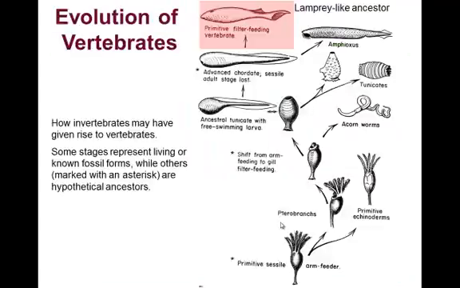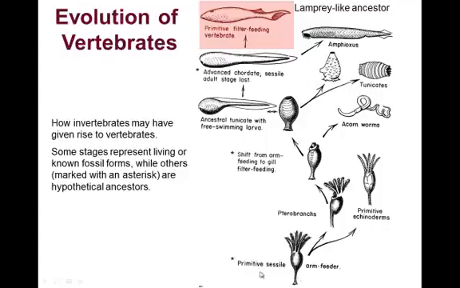Here is one proposed scheme of the evolution of vertebrates. This is after Alfred Sherwood Romer is the guy's name. And this scheme is basically still kind of believed to be how things happen. There are a few updates and whatnot, but notice that this is based on two things: one, real fossils, and two, hypothetical stages that we believe probably happened. The hypothetical stages have asterisks, and there are 3 of them there.